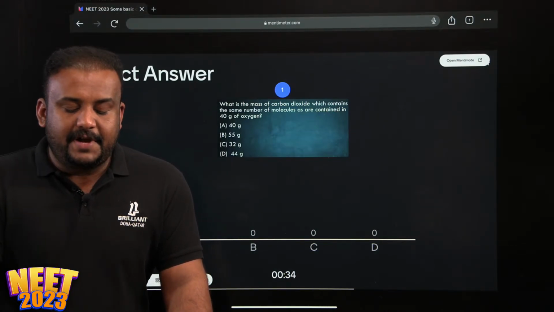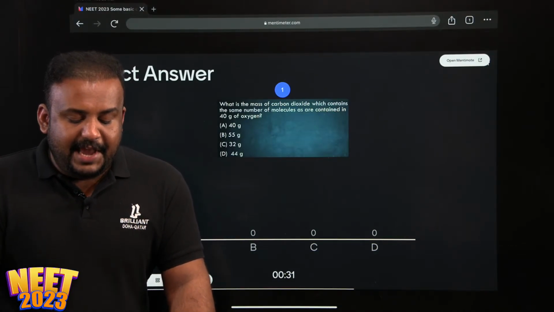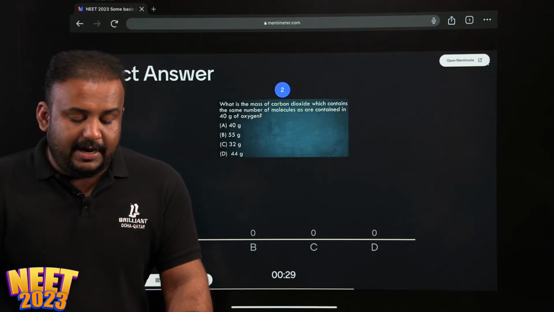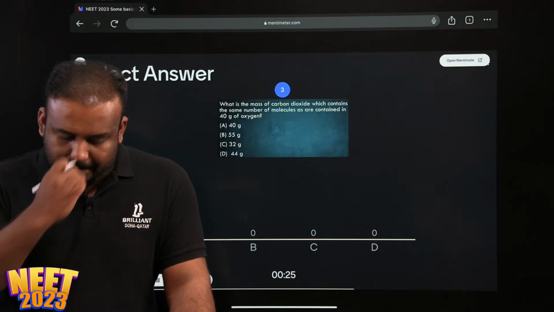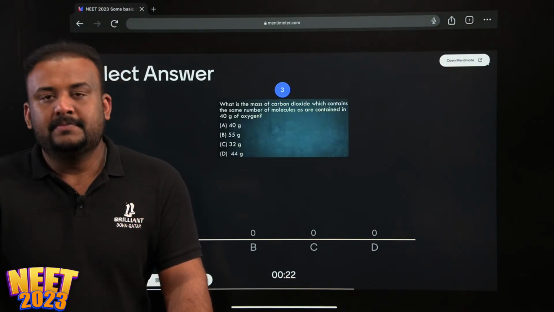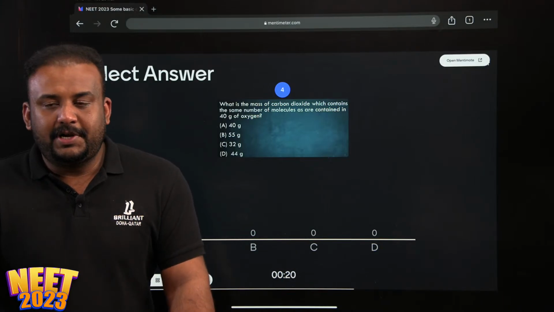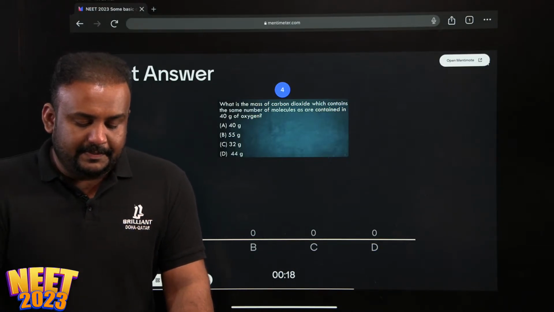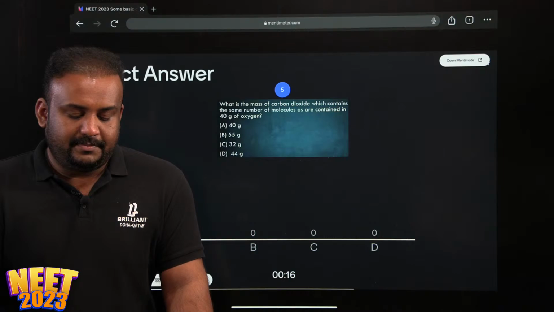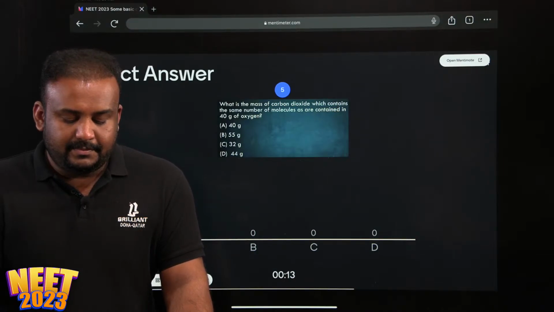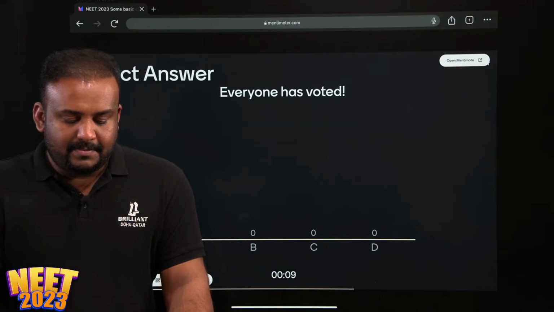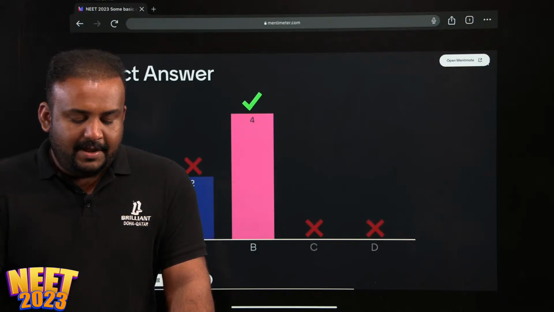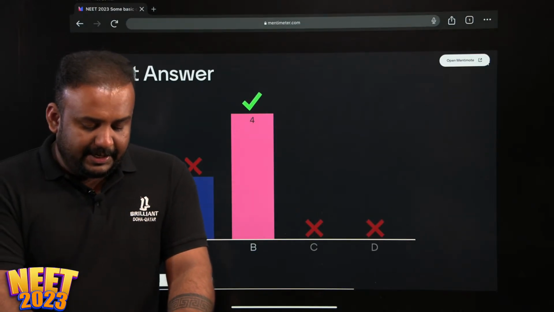The hint is both should contain the same number of molecules. Right, the majority have got the correct answer. Excellent.